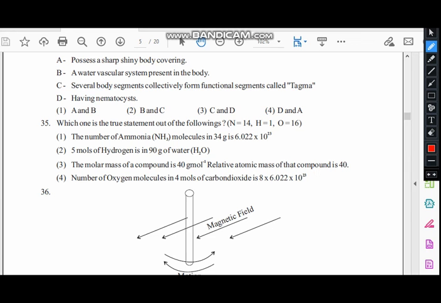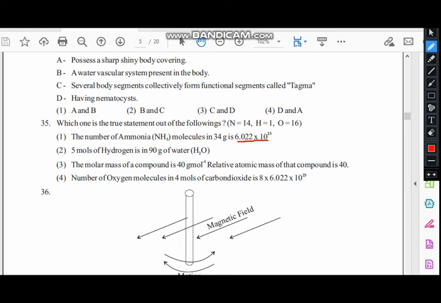35th. Which one is the true statement out of the following? Nitrogen 14, hydrogen 1, O 16. Those are the relative atomic masses of the relevant elements. The number of ammonia molecules in 34 grams is 6.022 into 10 to the power 23. So this is the Avogadro constant.